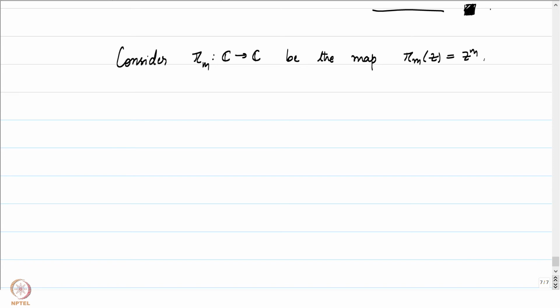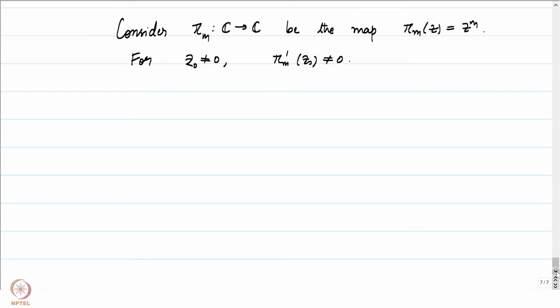We have seen that this is an entire function and that at any point away from 0, the derivative does not vanish. For z0 not equal to 0, pi m prime at z0 is not equal to 0, and therefore this function is a local biholomorphism. It has a local inverse which is also holomorphic around z0 when z0 is not equal to 0.